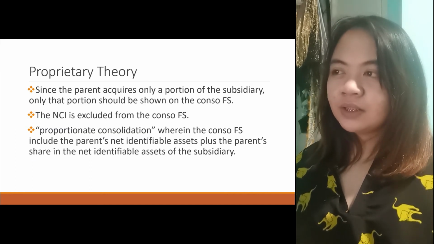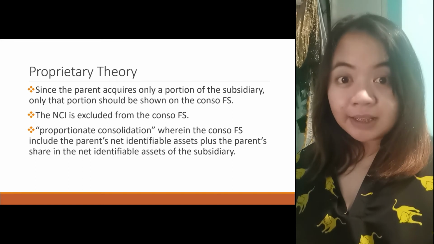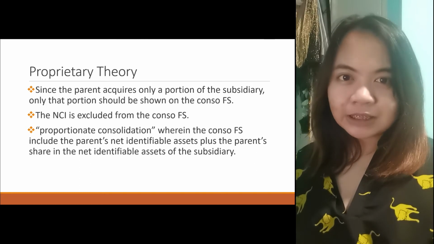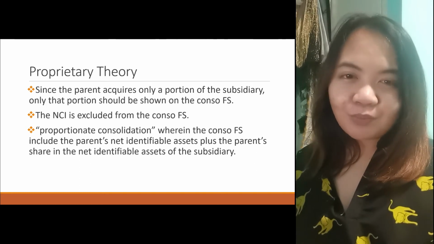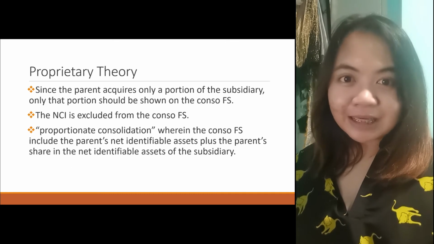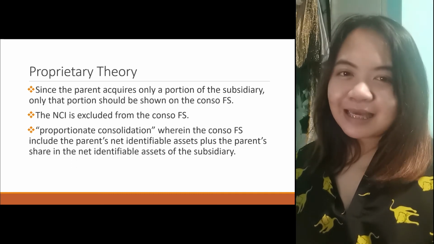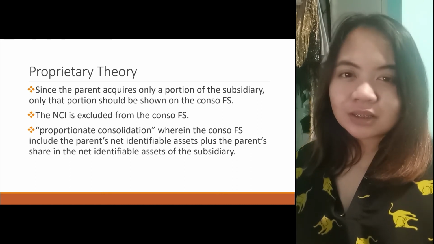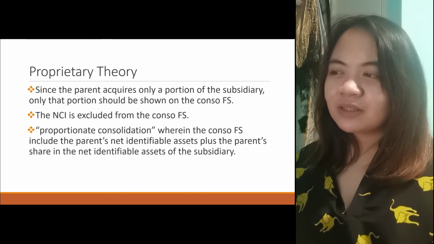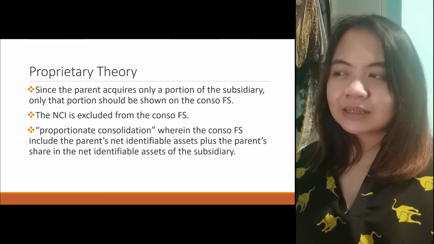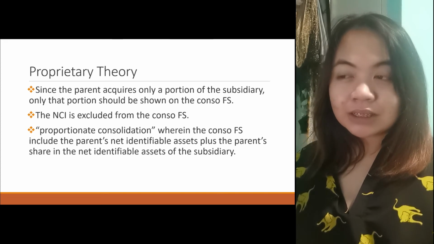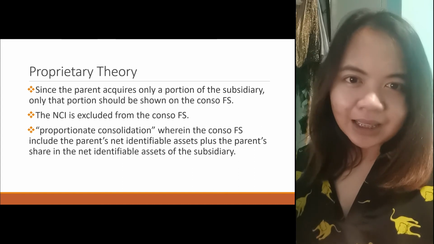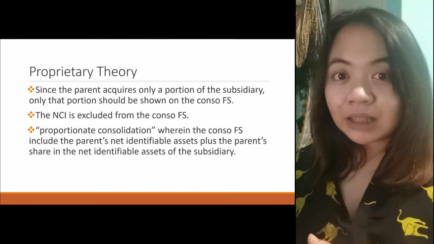We start with the proprietary theory. This believes that since the parent acquires only a portion of the subsidiary, only that portion should be shown in the Conso FS. The NCI is excluded from the Conso FS, and it is called proportionate consolidation, wherein the Conso FS include the parent's net identifiable assets plus the parent's share in the net assets of the subsidiary. So in the proprietary theory, it is all about the parent. That is the belief here.